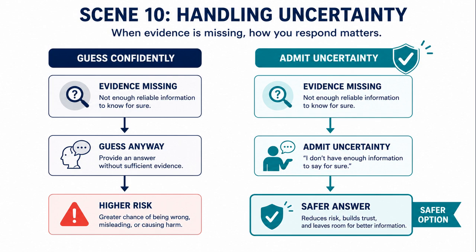A better system should express uncertainty when needed. A better user should ask for uncertainty and sources. Confidence should not replace evidence.